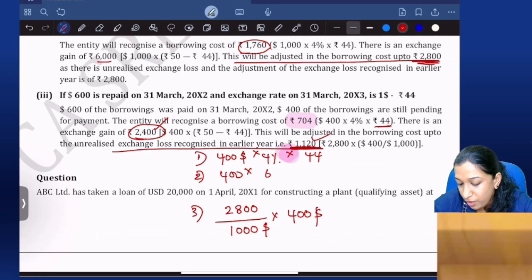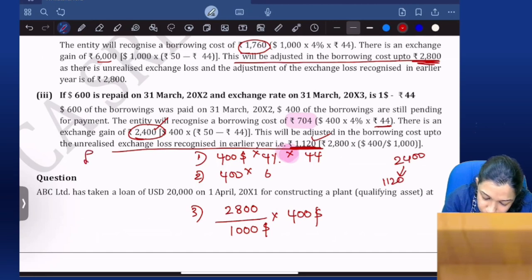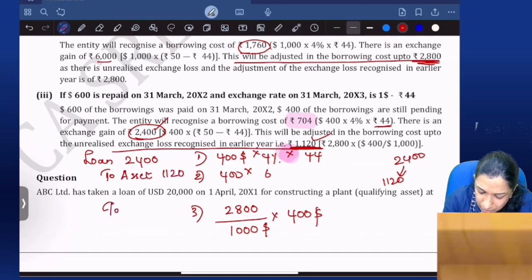Out of the 2,400 gain, 1120 will be adjusted against it, that is, the loan reduced. To the asset you can adjust up to 1120. The balance will be transferred to P&L.